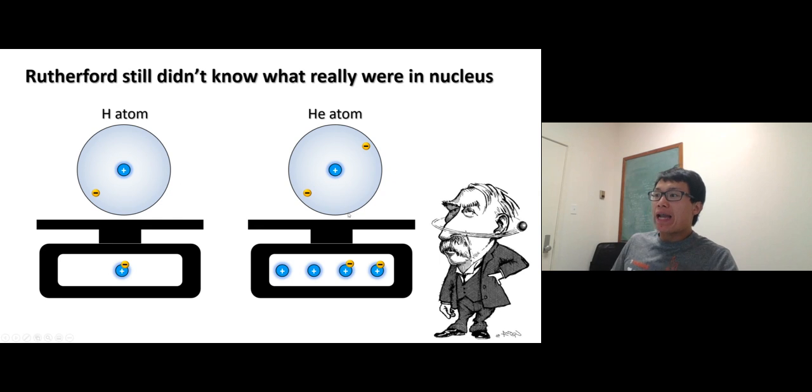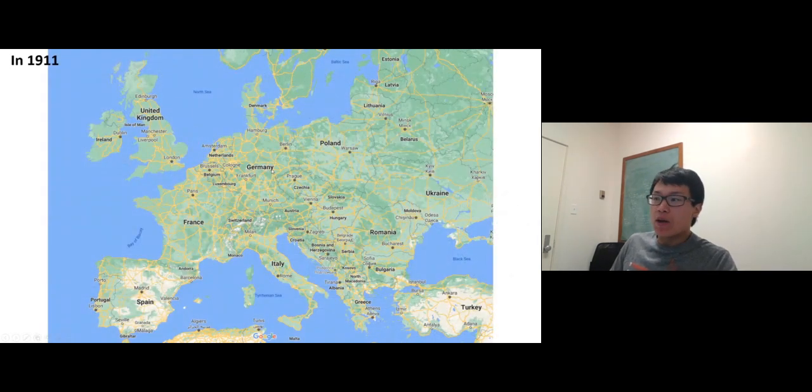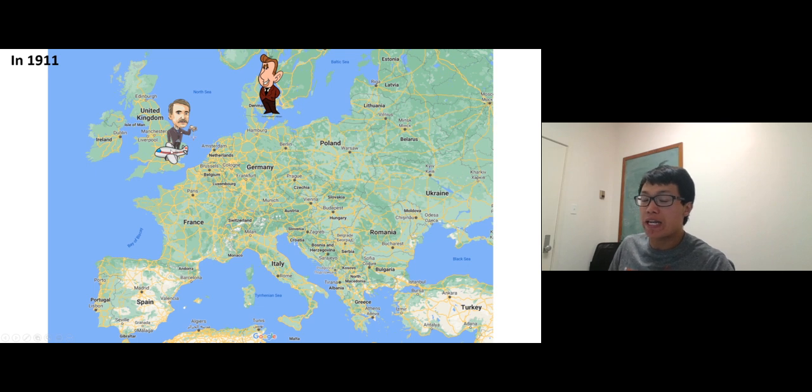Okay, and so now, the gold foil experiment happened in 1909, I think. If you go back and look at that, I think it's about 1909. And a couple of years later, a young Danish physicist traveled to England to study under Rutherford. His name is Niels Bohr. He traveled from Denmark to study with Rutherford, and Niels Bohr was also interested in a mathematical model set